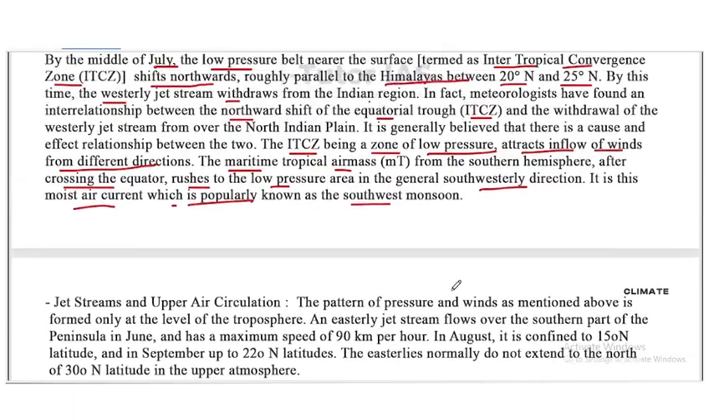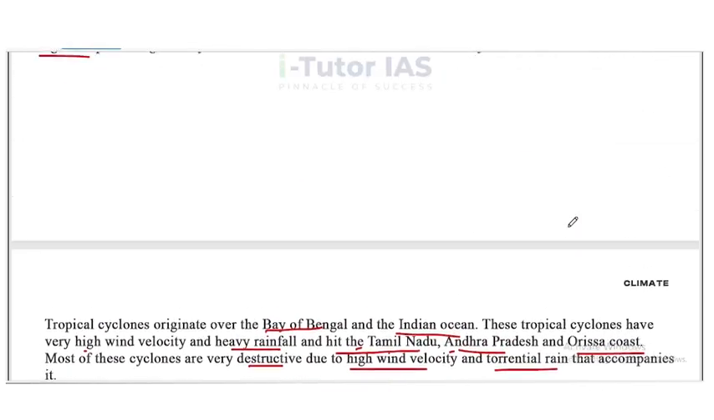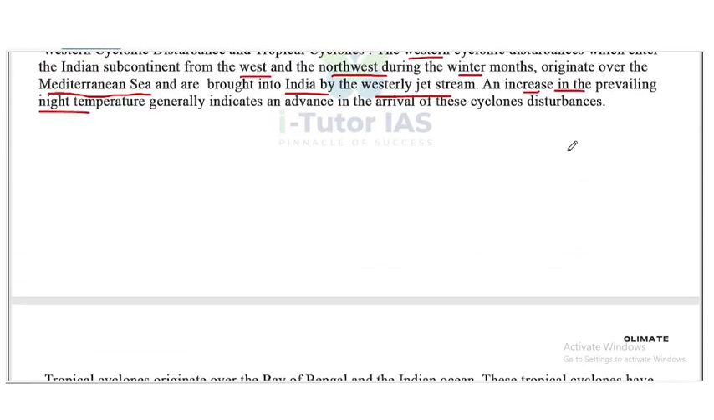Do you know what is the process happening there? Look at this picture. So this is the equator, and here is India located, and this is normally the ITCZ. But in the summer season, what happens? The ITCZ shifts slightly into the northern hemisphere.